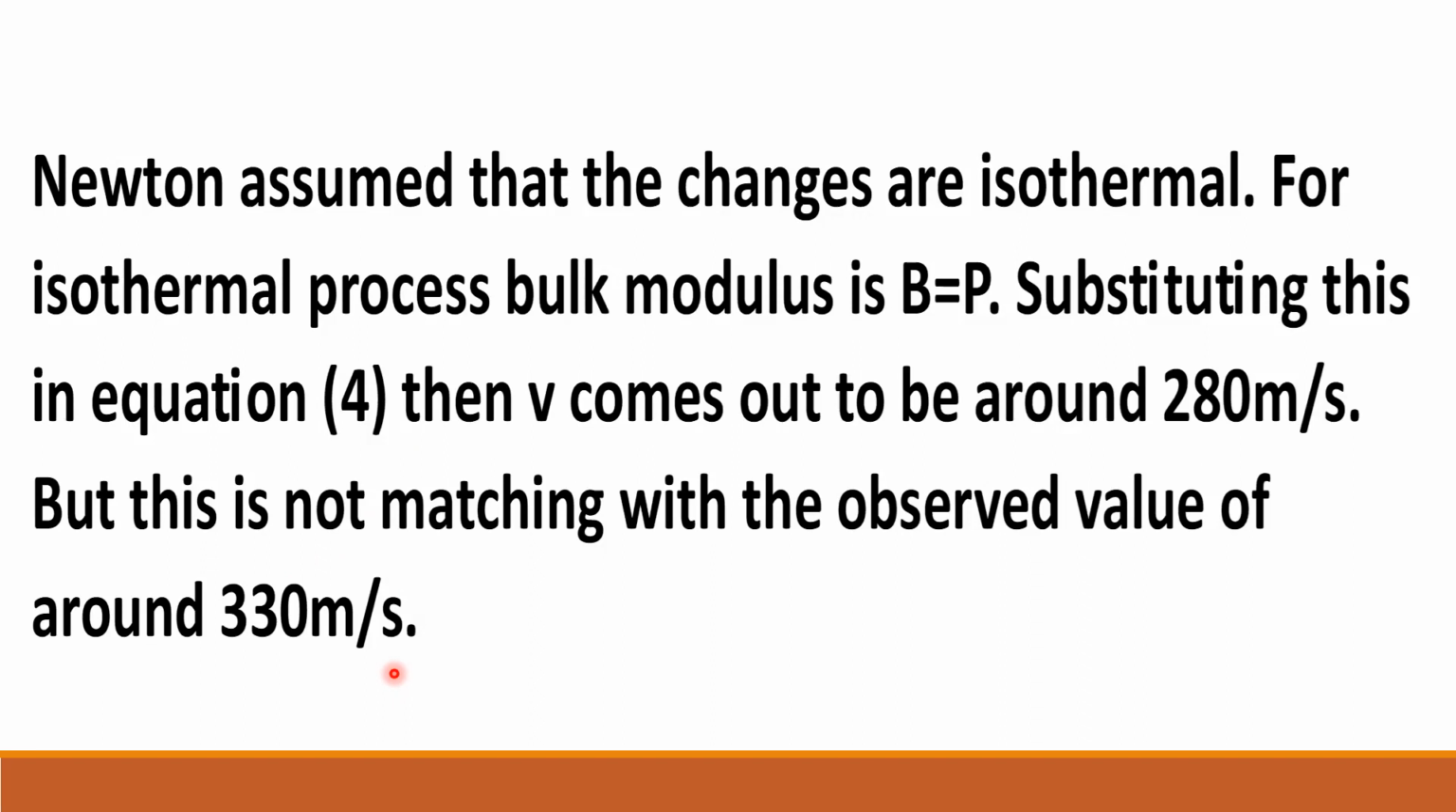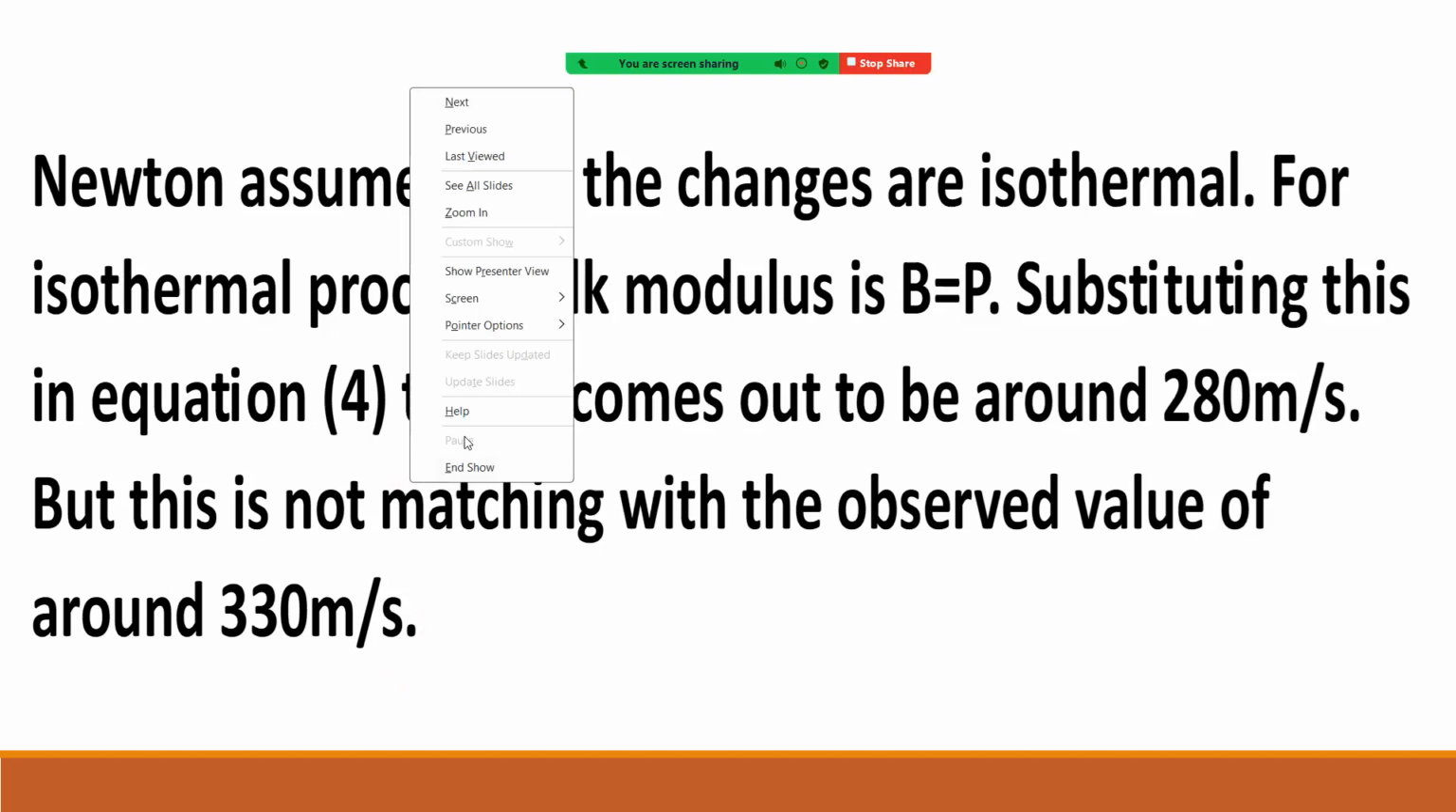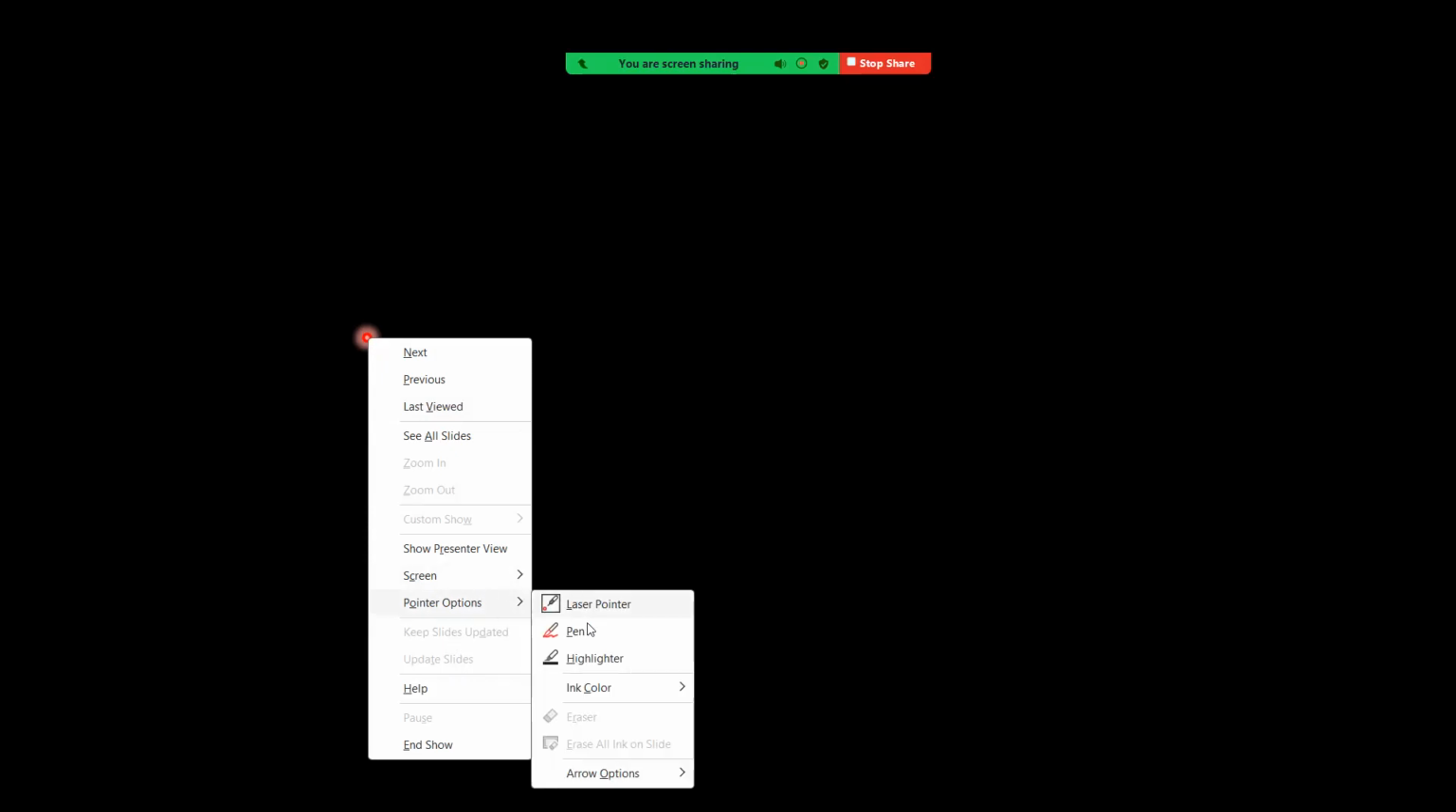So Newton assumed that the changes are isothermal. He assumed that the changes are isothermal. And we know in isothermal process, bulk modulus equals pressure of the gas. See how is that? So we want to calculate the bulk modulus for the process. So he assumed that changes are isothermal.